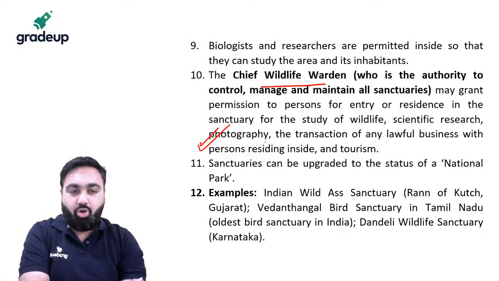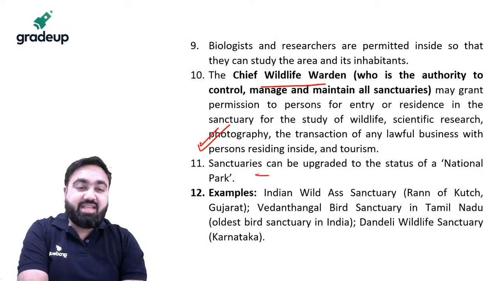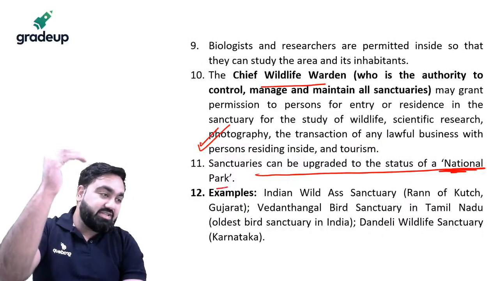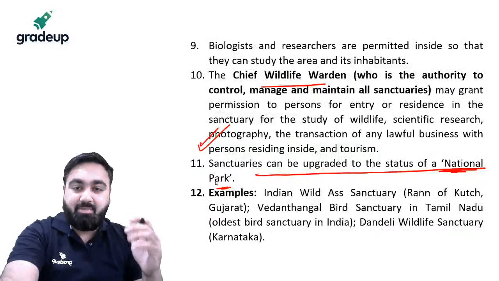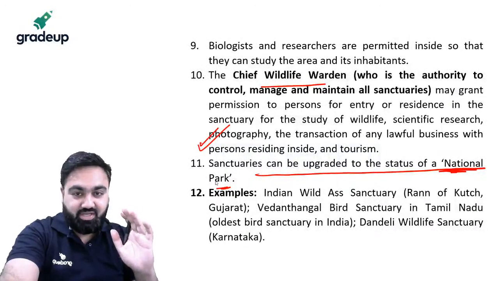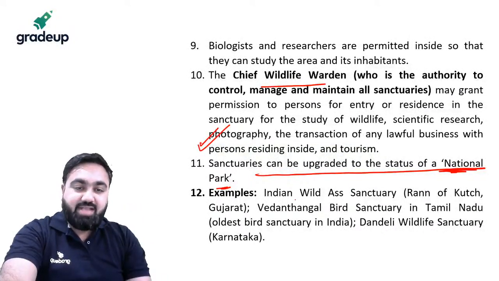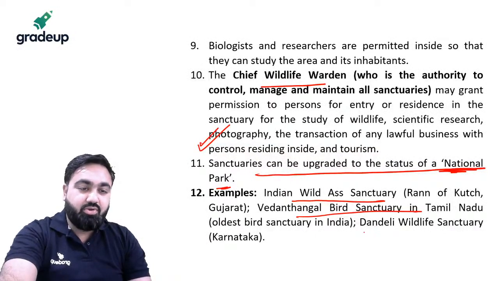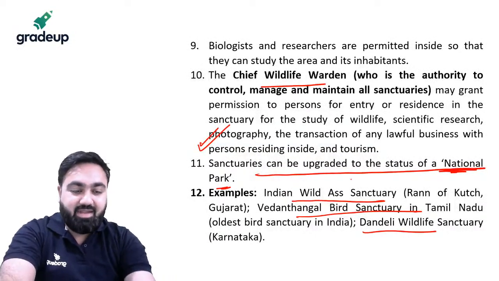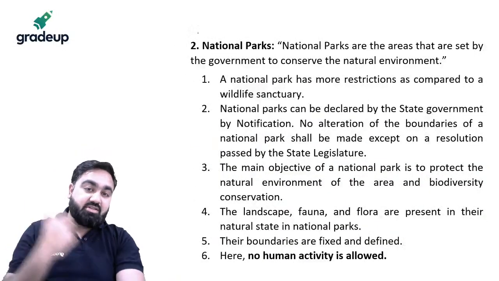Sanctuaries can be upgraded to the status of national park. So national park is a higher status. Below national park come wildlife sanctuaries. Examples are a bird sanctuary in Tamil Nadu, the Andheri Wildlife Sanctuary, and many other ones. Then we have national parks.